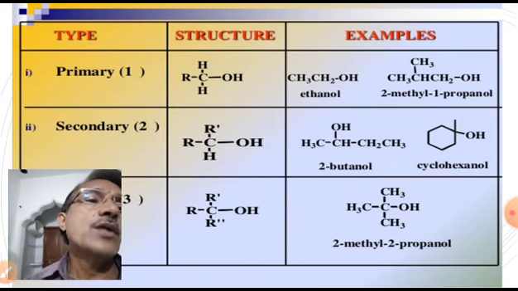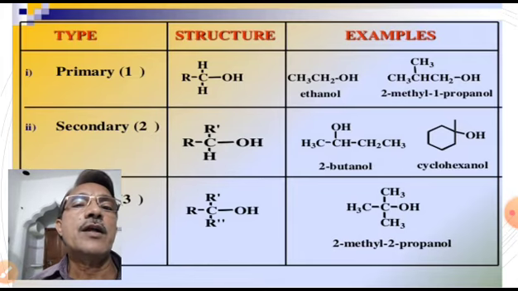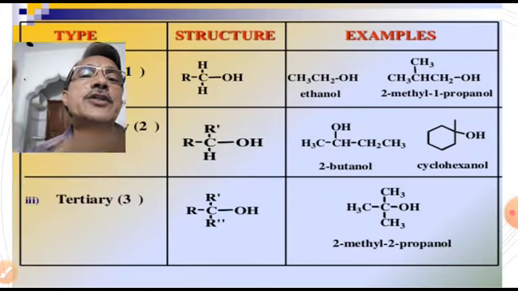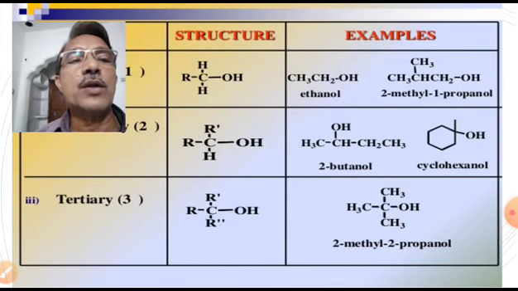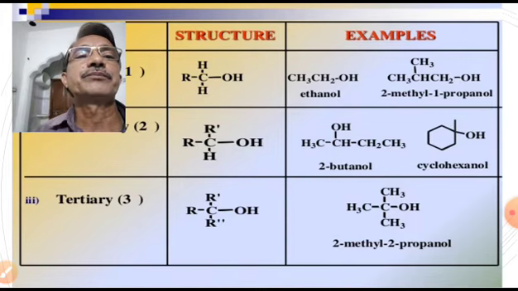In cyclohexanol, the OH group is bonded with the secondary carbon. Now, tertiary alcohol. In tertiary alcohol, the OH group is bonded with three alkyl groups. Example for a tertiary alcohol: 2-methyl-2-propanol. In 2-methyl-2-propanol, the OH group is bonded with the tertiary carbon atom.